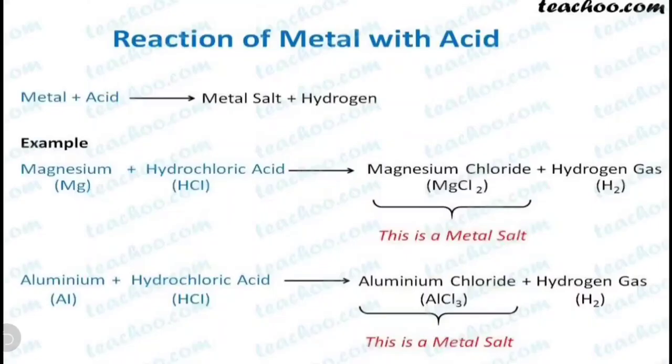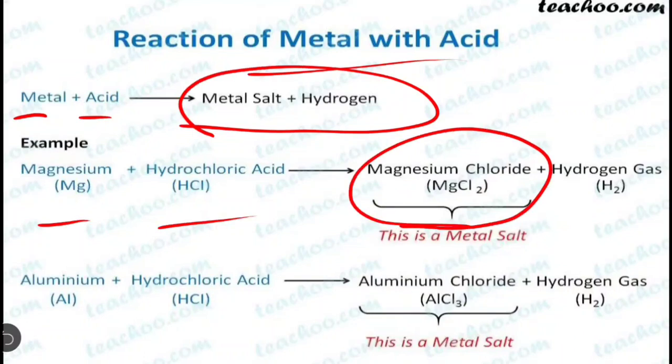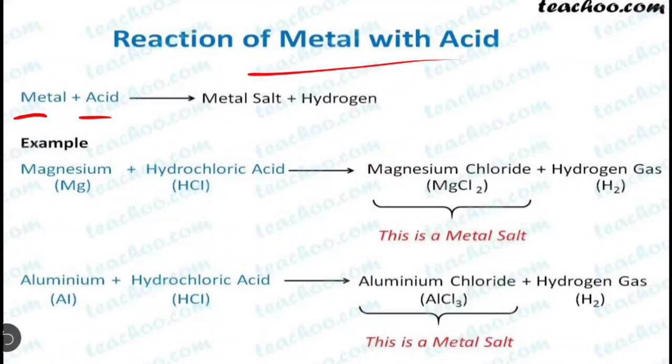Always remember this. Now the reaction of metals with acids. When metals react with acid, they form a metal salt and hydrogen gas. Example: magnesium plus hydrochloric acid forms magnesium chloride, which is a metal salt, and hydrogen gas is released. Similarly, aluminium plus hydrochloric acid gives aluminium chloride and hydrogen gas. Now the reaction of non-metals with acids.